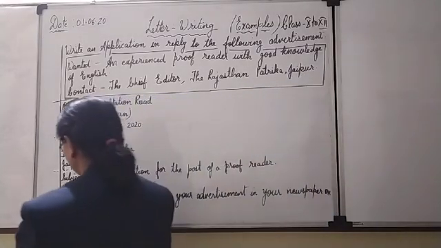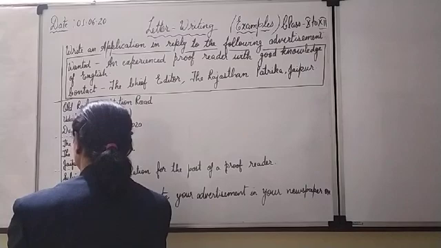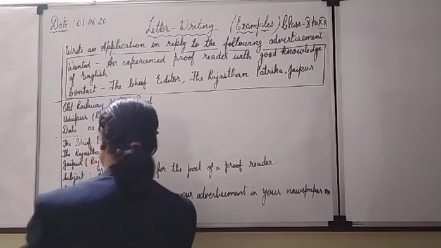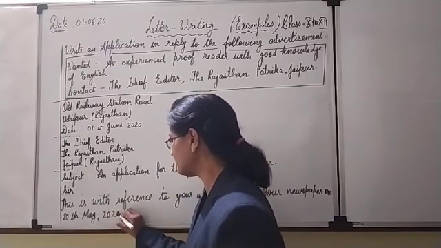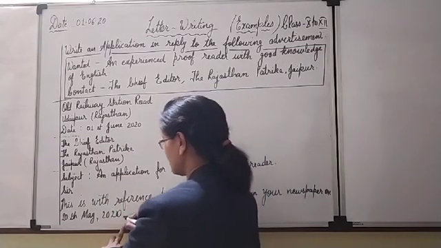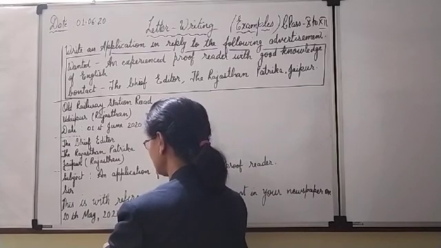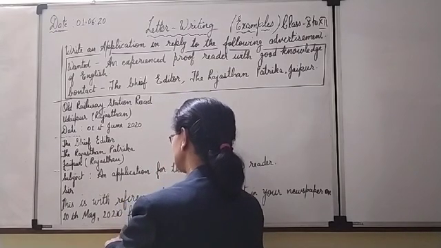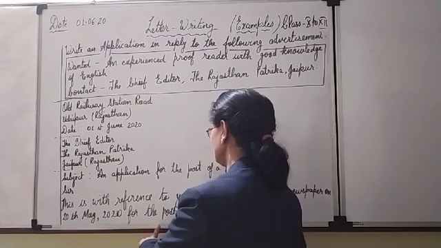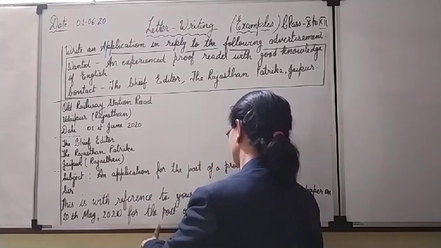Newspaper on say 20th May 2020. You may put a comma in the body. We are writing the matter, so we can put the comma here but not here. 2020, for what? Advertisement was related to the post, for the post of a proofreader.